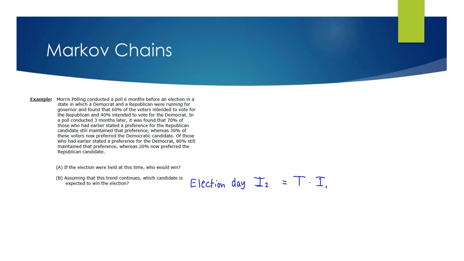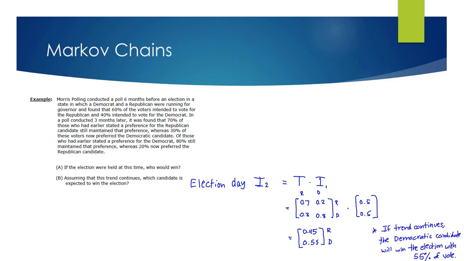Stage 2 would be me taking the transition matrix times stage 1. So I'm going to take that transition matrix again, which I had before, and multiply it by the answer I got in part A. So this is the state we were in part A. I said stage before, it's state. If I multiply those together, I get 0.45, 0.55, with the 0.55 going to the Democratic candidate. That means if this trend continues, the Democratic candidate will win the election with 55% of the vote when election day comes around. So there's an example of a Markov chain.